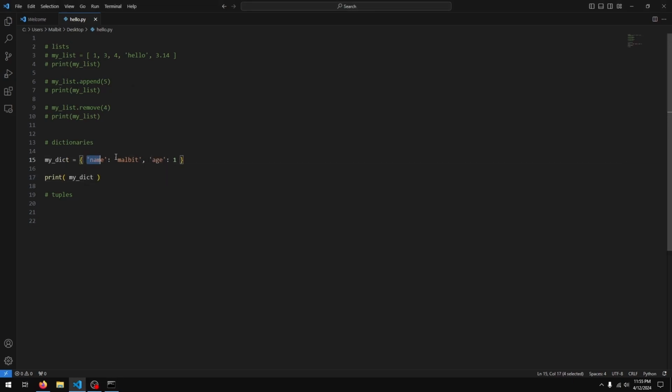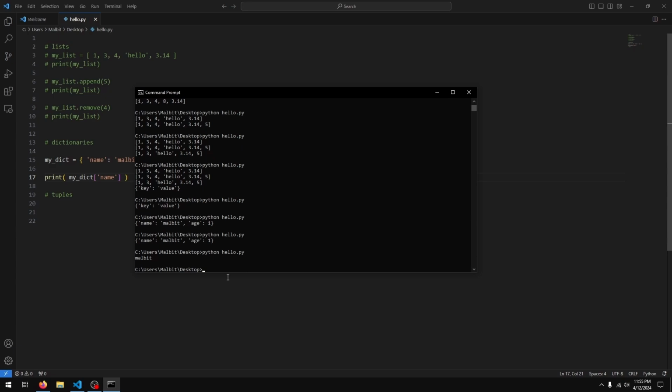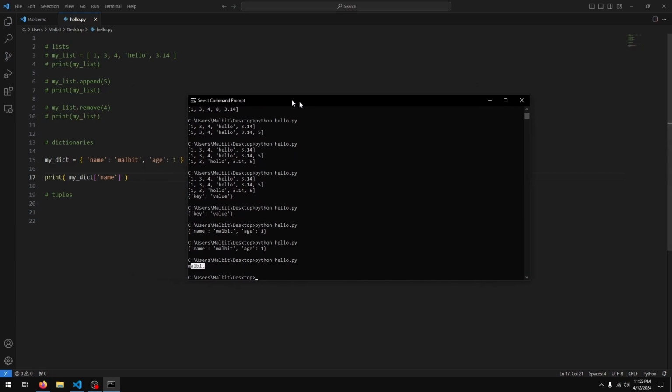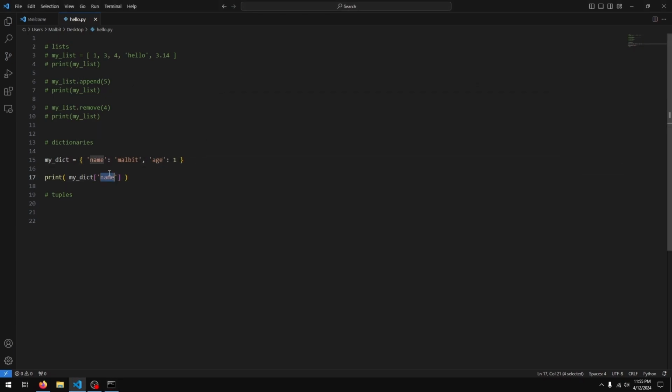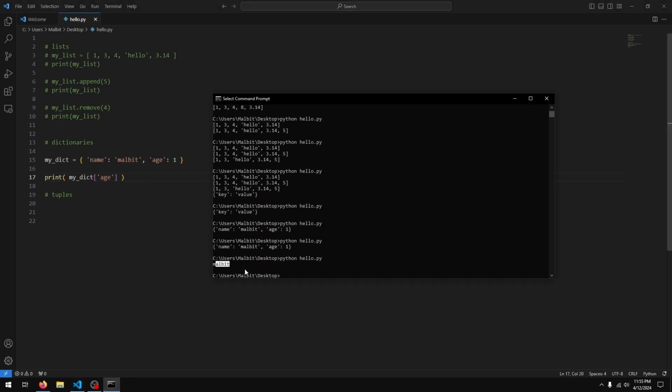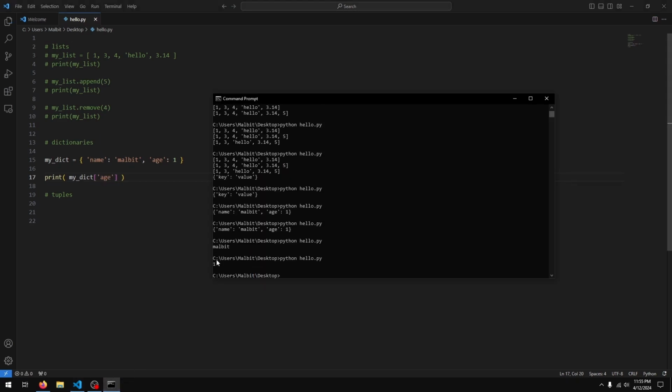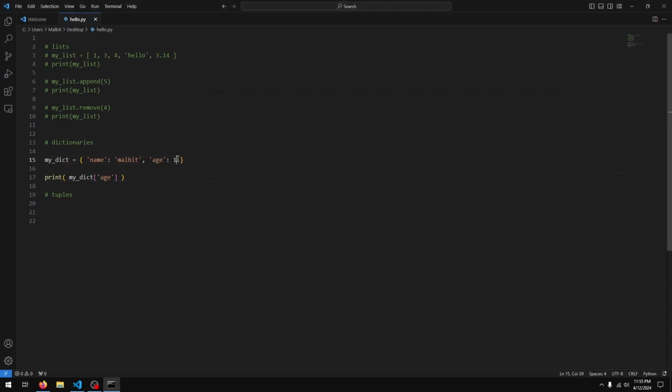What is the purpose of this key value pair? Basically what I can do now is get a value from the dictionary based on the key. So if I want to get the name, I can just do same as before, square brackets, name, and if I print this out, I get whatever was stored in the name. Similarly, if I do age here, then I get 1, whatever value is stored for the age.